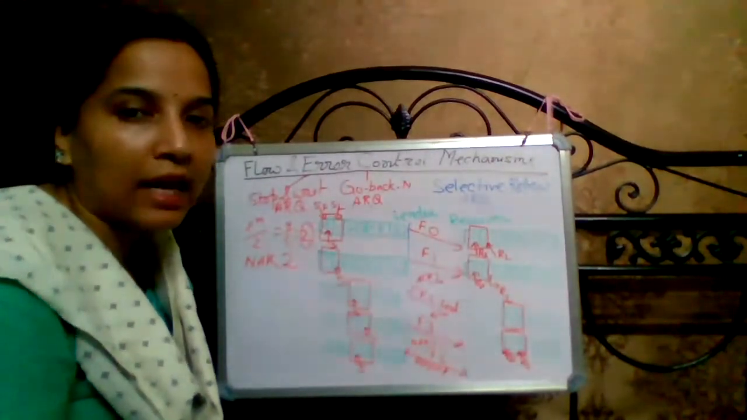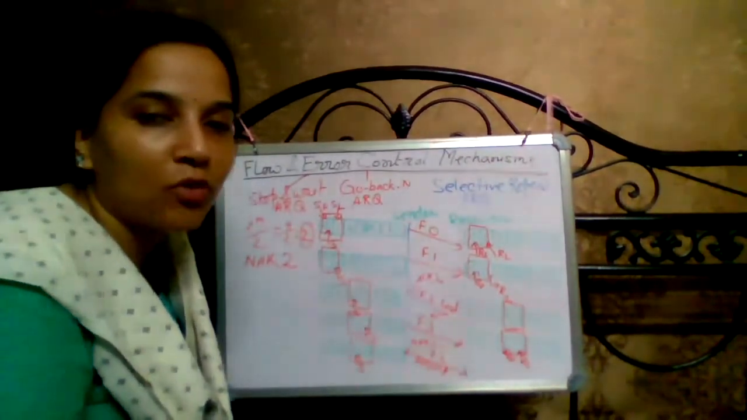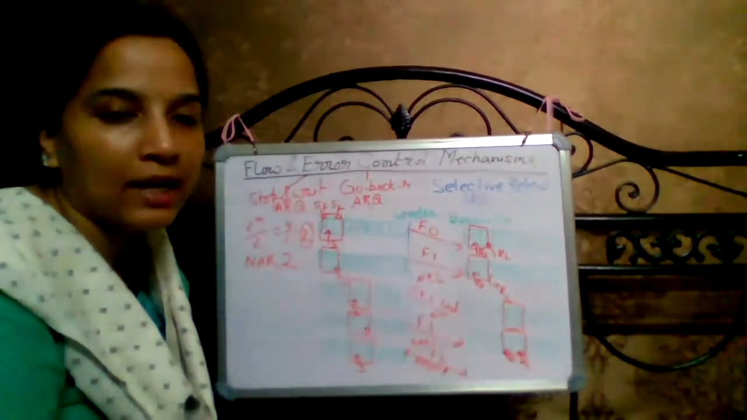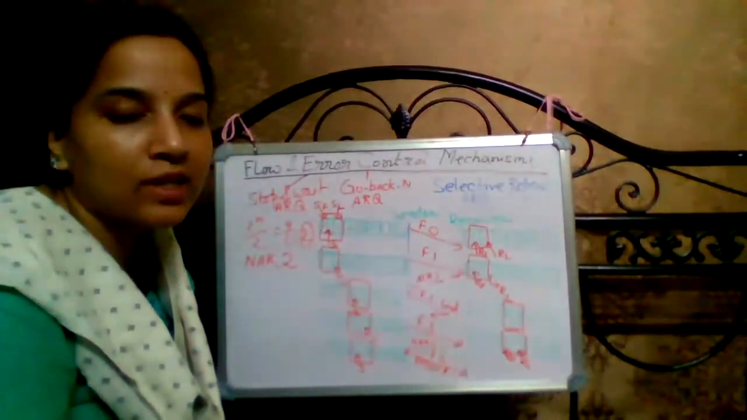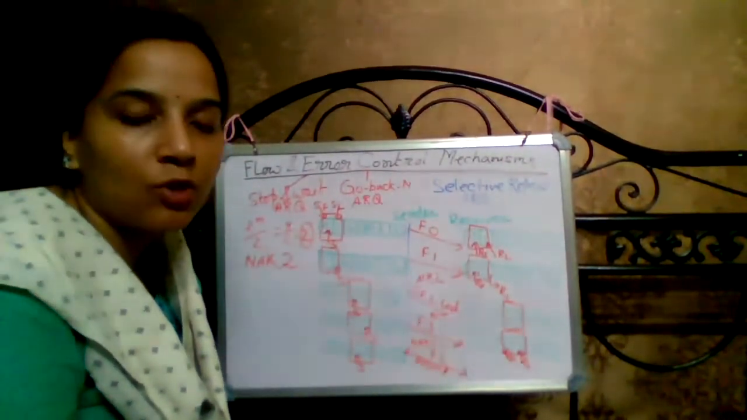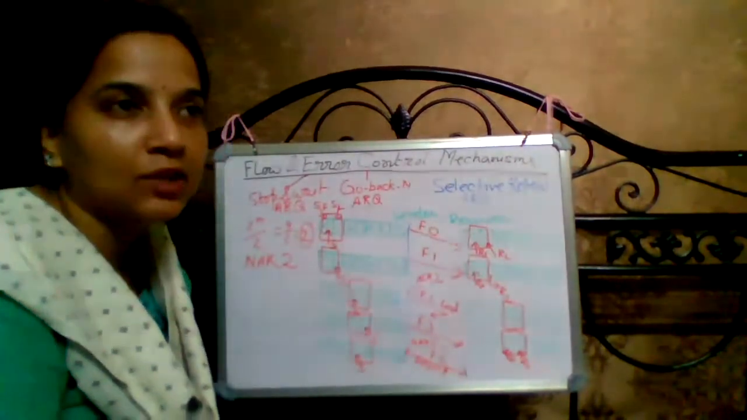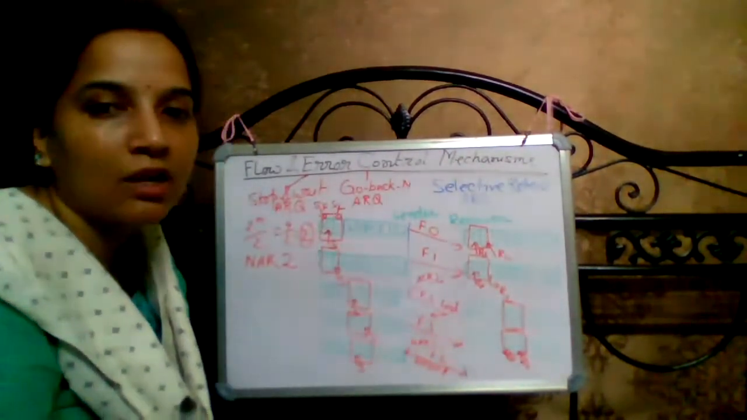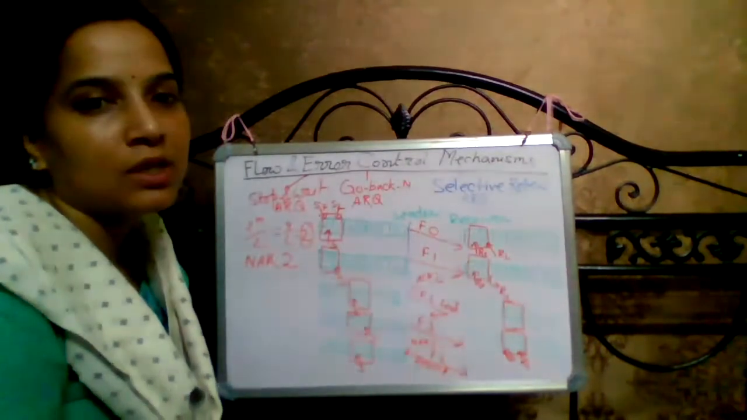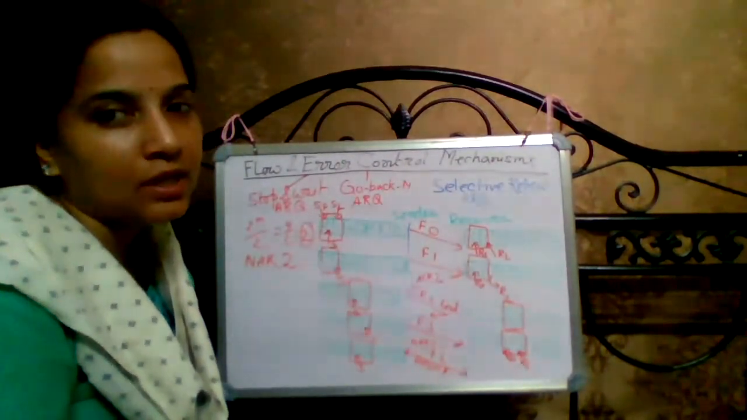That is the drawback of go back N ARQ: when N number of frames are sent, it creates noise throughout the medium, and collisions occur between the frames. That is overcome in selective repeat ARQ.